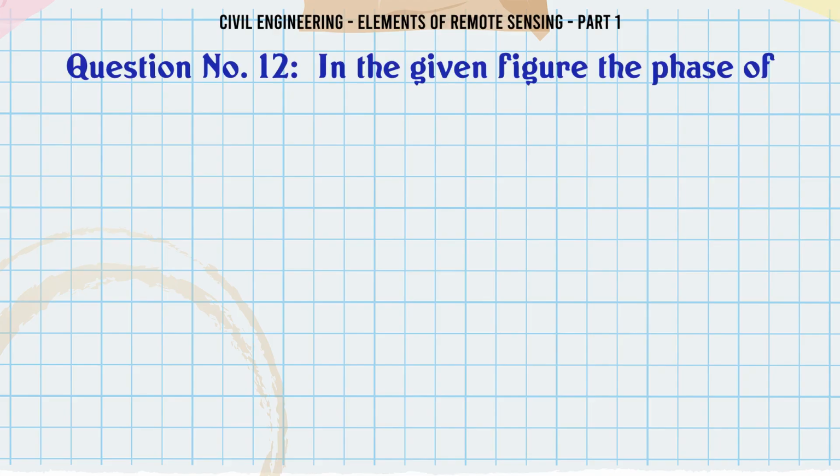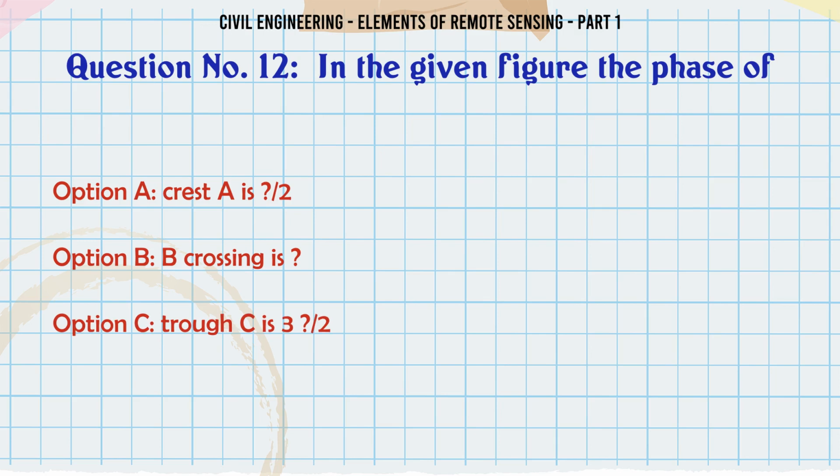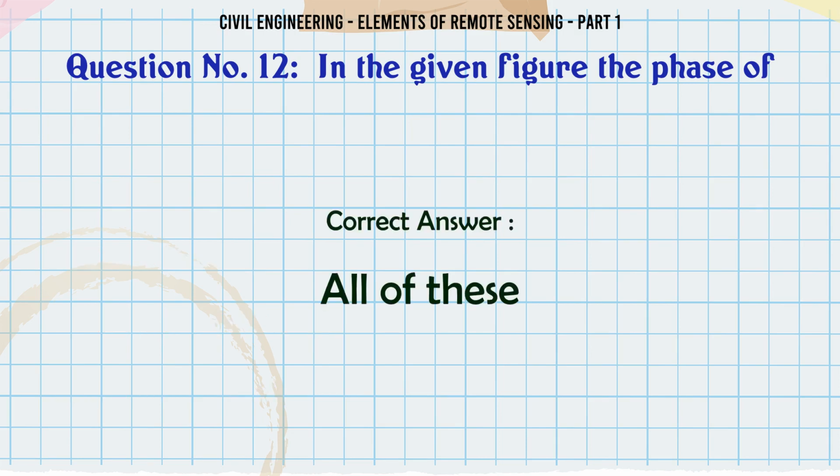In the given figure the phase of A. Crest A is 2. B crossing is C. Trough C is 3, 2. D. All of these. The correct answer is all of these.